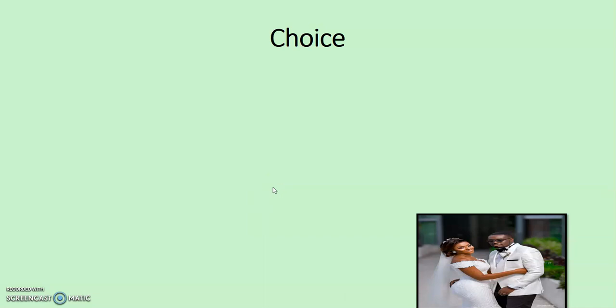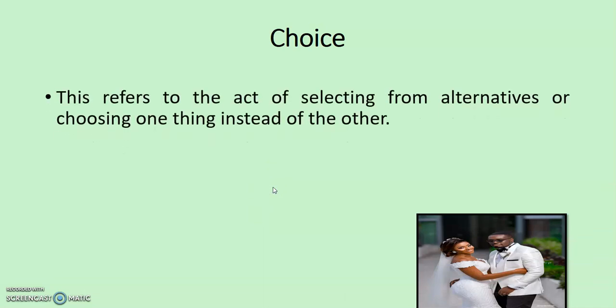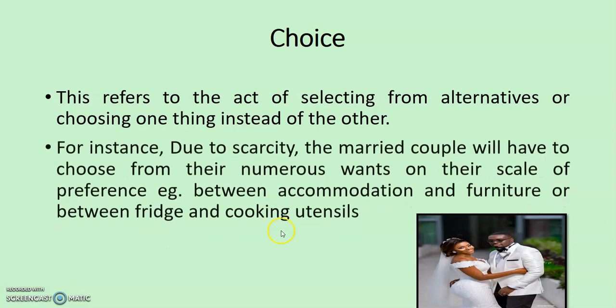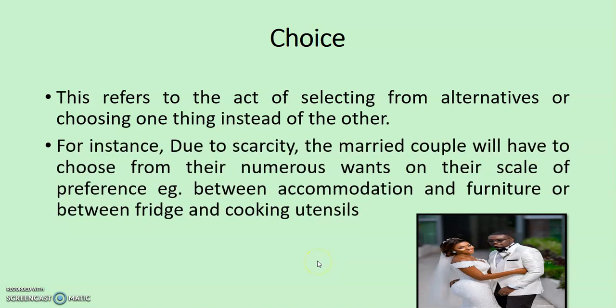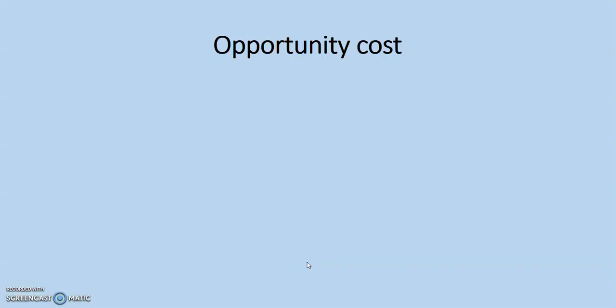Then we move on to choice. Choice is the act of selecting from alternatives, or choosing one thing instead of the other. For example, due to scarcity, a married couple will have to choose from their numerous wants on their scale of preference. A typical example is that of choosing between accommodation and furniture, or between fridge and cooking utensils.